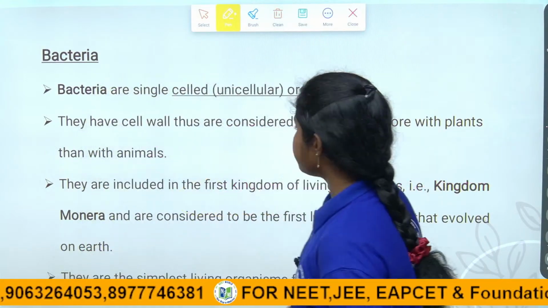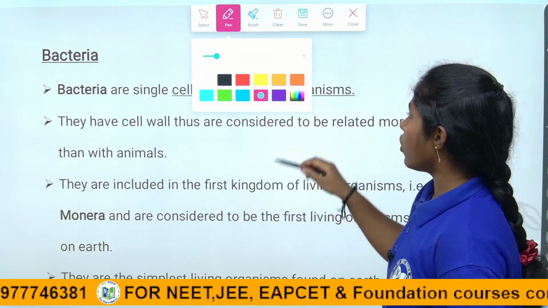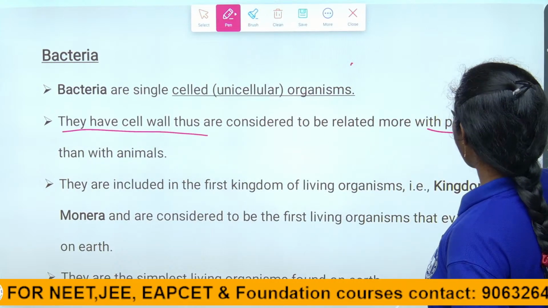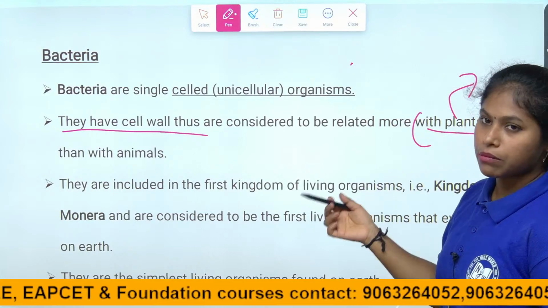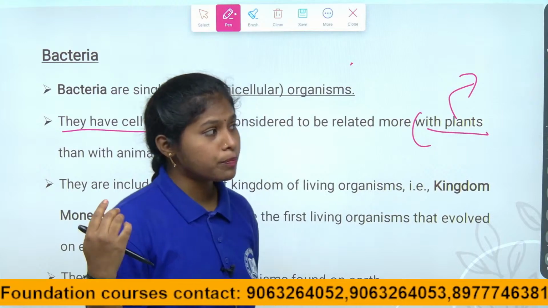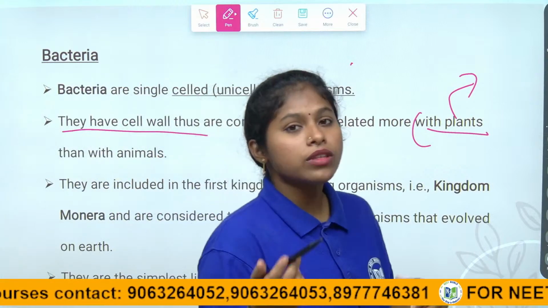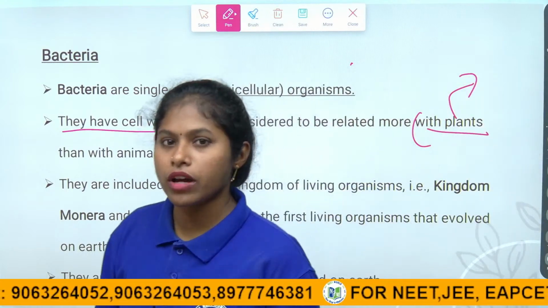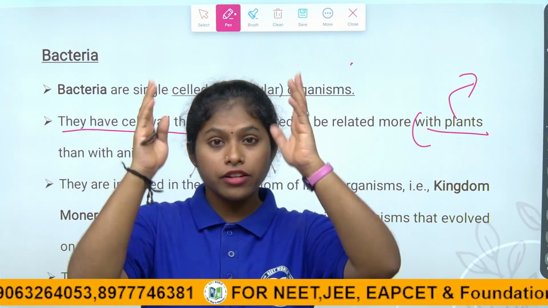So see here what they said: they are having the cell wall. That is why the plant cell also has the cell wall. That is why they are more related to the plants than to the animals, because animals don't have a cell wall, right children? Because of the cell wall only, the plants withstand in a rigid way. Then how do animals withstand? We are also moving organisms, right? We are moving organisms, but plants are not moving organisms; they are rigid and strong.